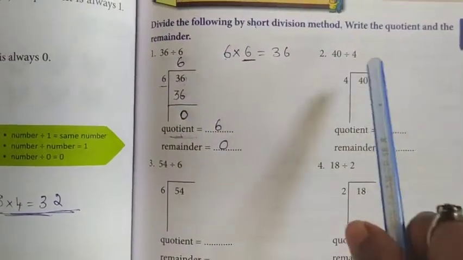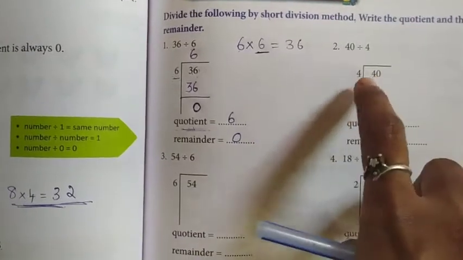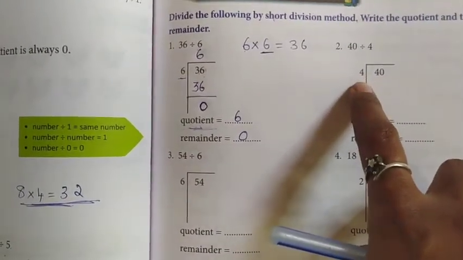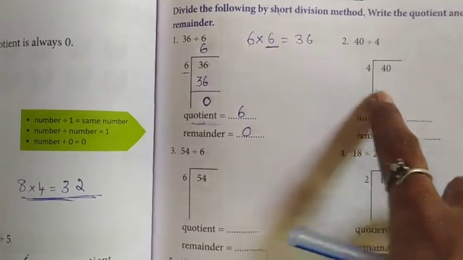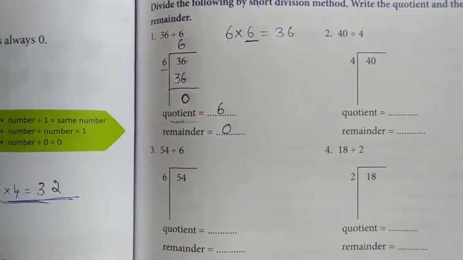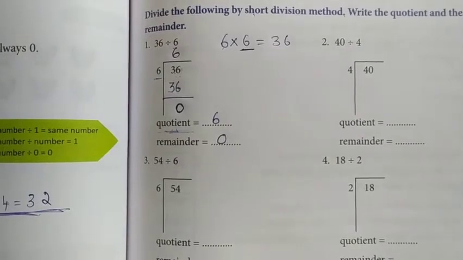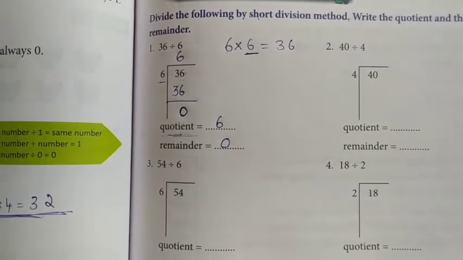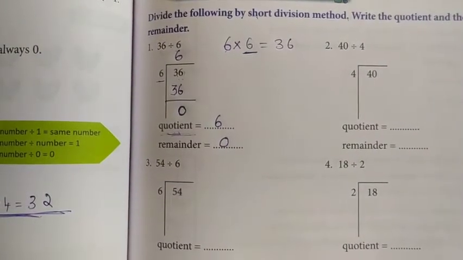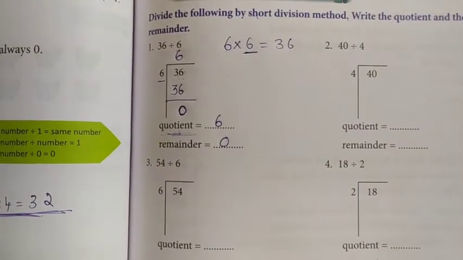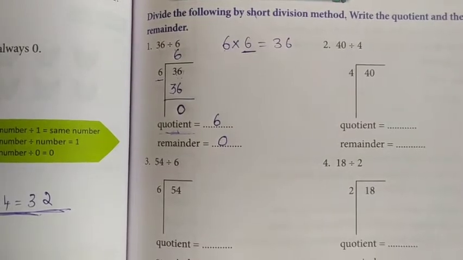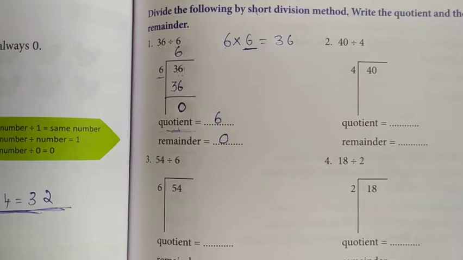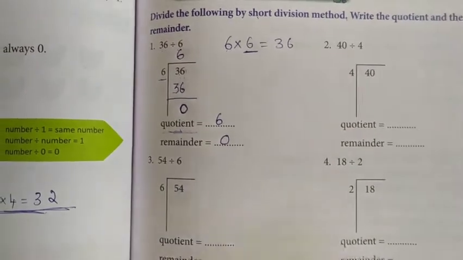See here one more sum. 40 divided by 4. Already it's given. The first 40 inside, 4 outside. So which table you have to say? 4. So all of you say the fourth table. 1 4 is 4. 2 4s are 8. 3 4s are 12. 4 4s are 16. 5 4s are 20. 6 4s are 24. 7 4s are 28. 8 4s are 32, 9 4s are 36, 10 4s are 40.